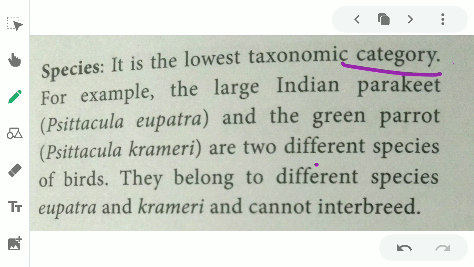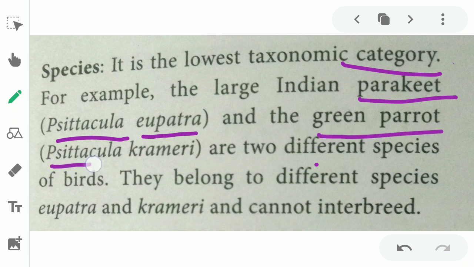For example, the large Indian parakeet is Psittacula eupatria. The green parrot is Psittacula krameri. These are scientific names.